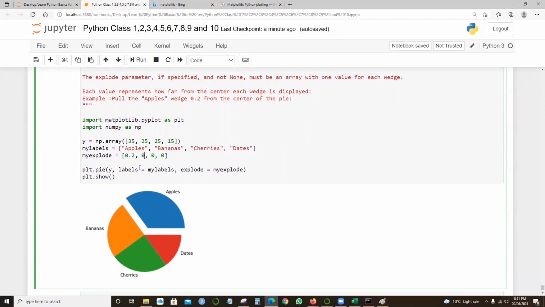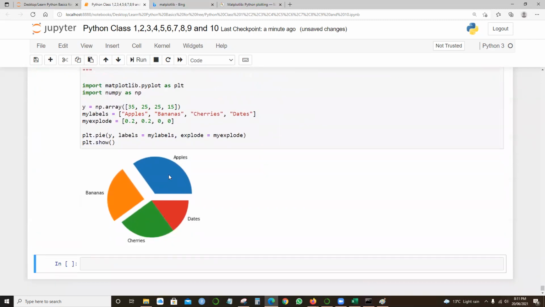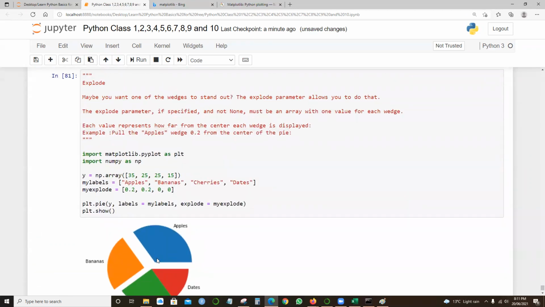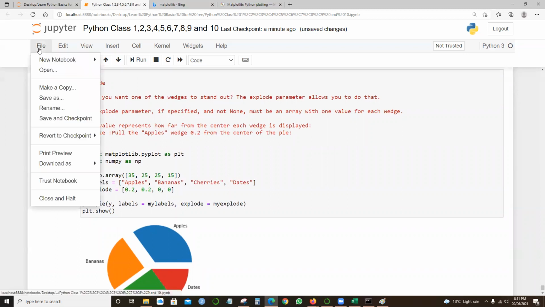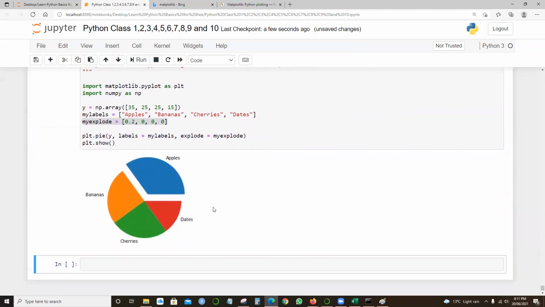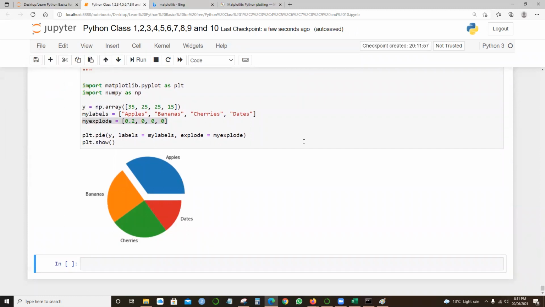In the same way, if I want to say 0.2 for bananas as well, you can still explode it, like apples and bananas. I'm just trying to pull them apart and show that. That's the reason I've just done it for apples. Here I've used my explode equals, defining how far you want to explode it, and then show it, giving the labels as well, my labels, and also explode.